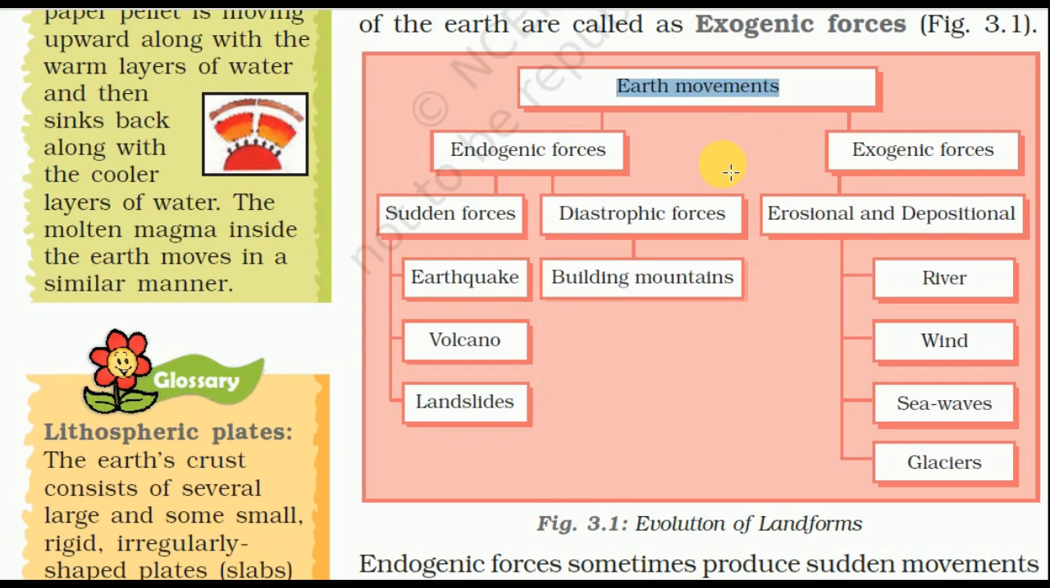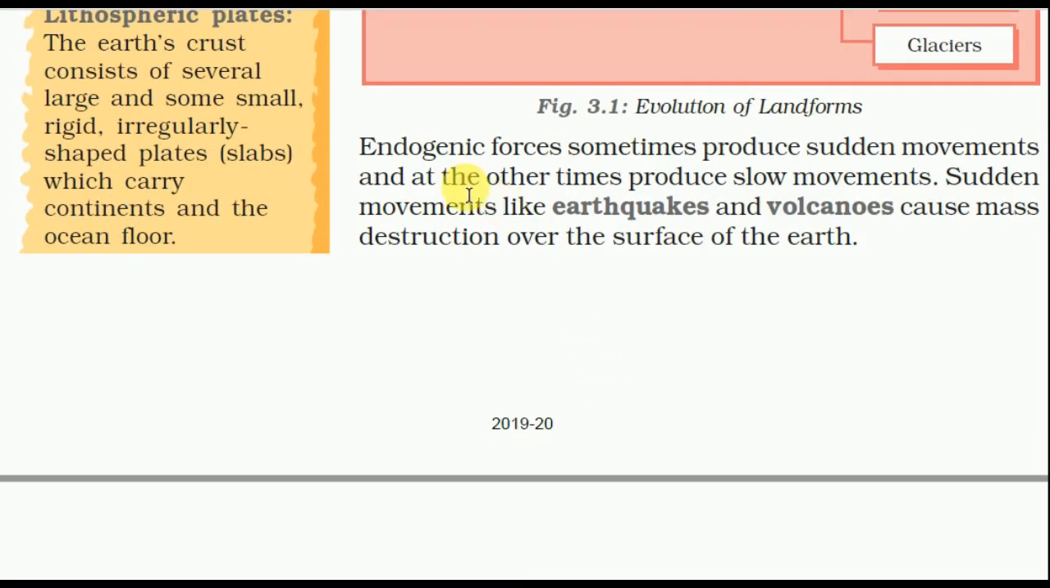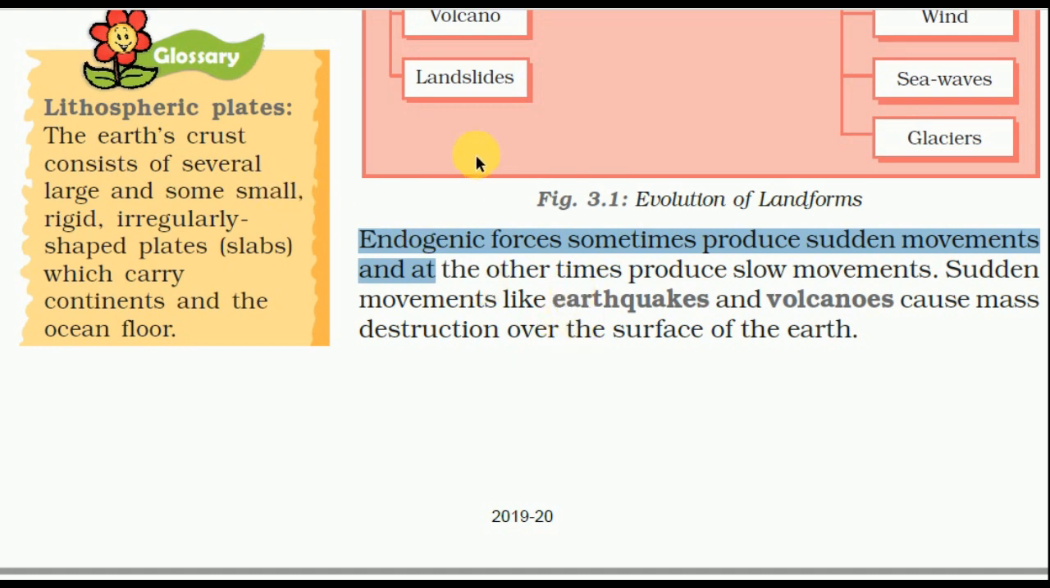Because of earth movements, there are endogenic, those are internal forces. Because of them, sudden forces like earthquake, volcano, and landslide happen, causing disaster, and forming mountains like this. Due to exogenic forces, erosion and deposition happen, in the river bank and so on. So endogenic forces sometimes produce sudden movement and at other times produce slow movement.